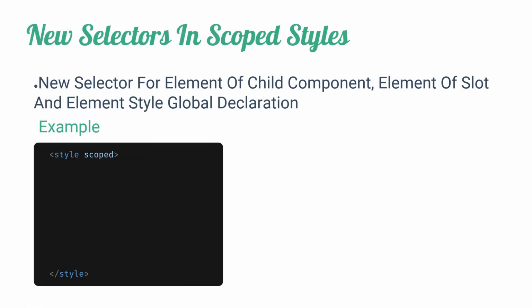Vue 3 introduces new selectors in scoped styles. We can use the :deep selector to select its children, and we can use :slotted to style slotted content. We can use :global to define styles globally.